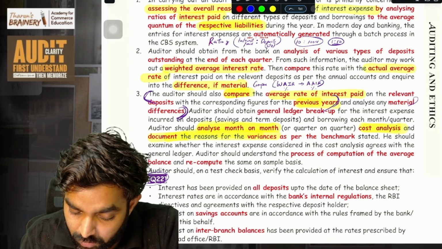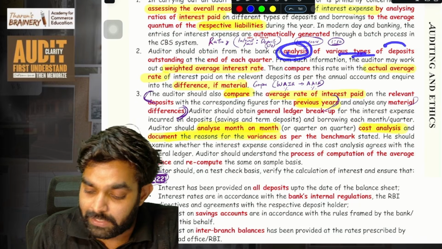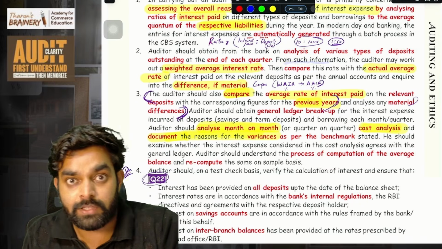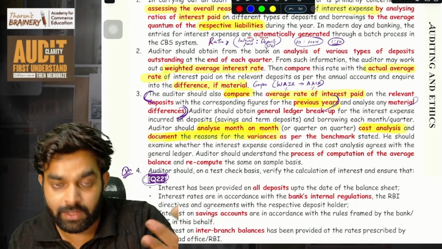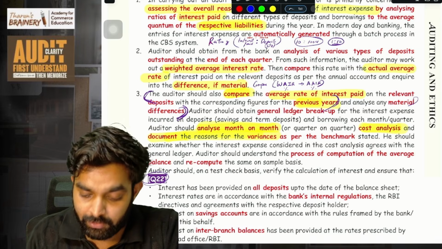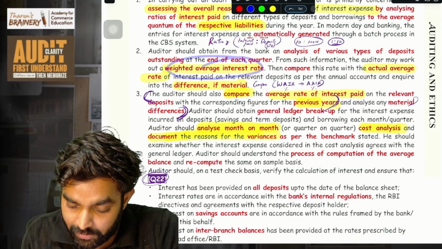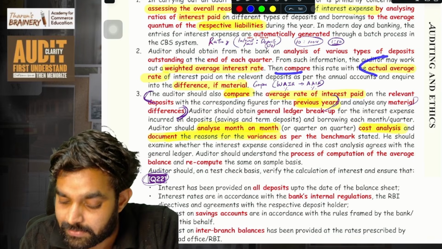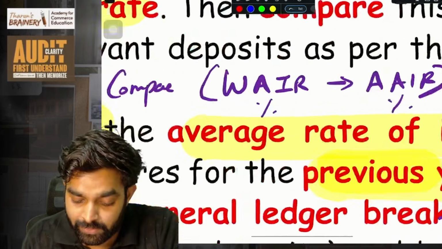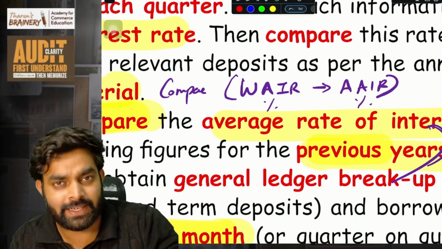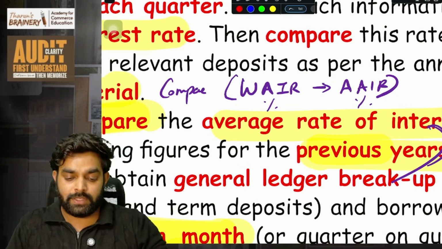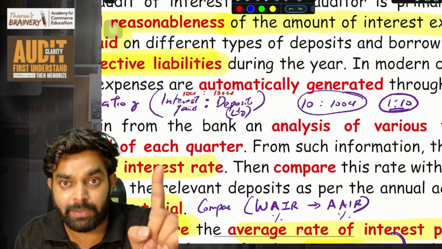That is, we have to obtain an analysis of the various deposits outstanding at the end of each quarter. From all these deposits, FD, savings, recurring, we need to calculate a weighted average interest rate, and then compare this rate with the actual average rate paid. What is a weighted average interest rate? You don't need to look at the practical side, just understand: compare the weighted average interest rate with the actual interest rate. Simple.